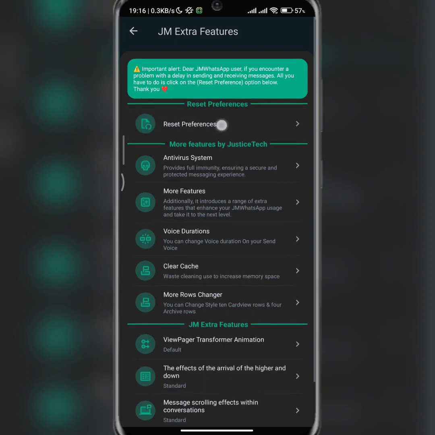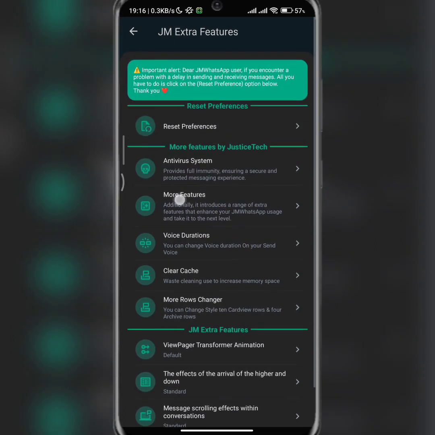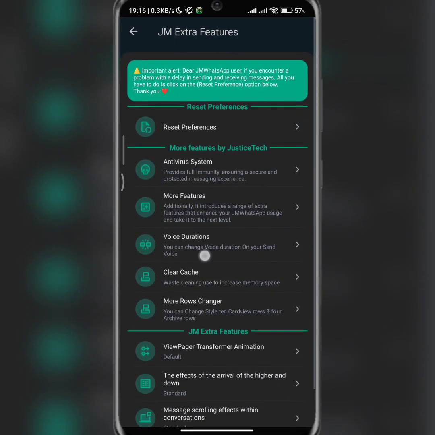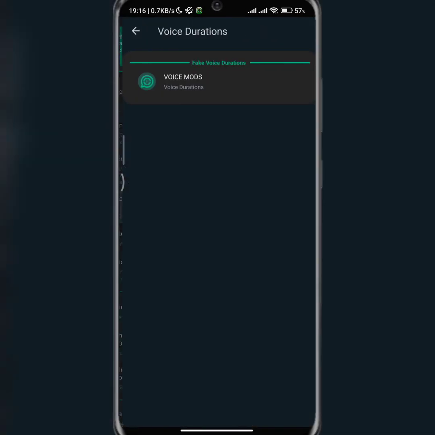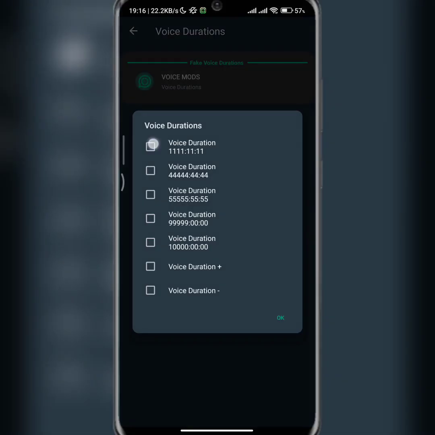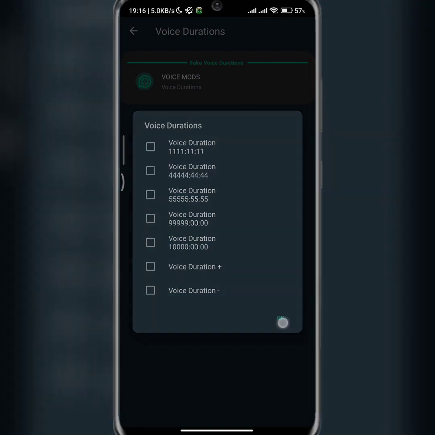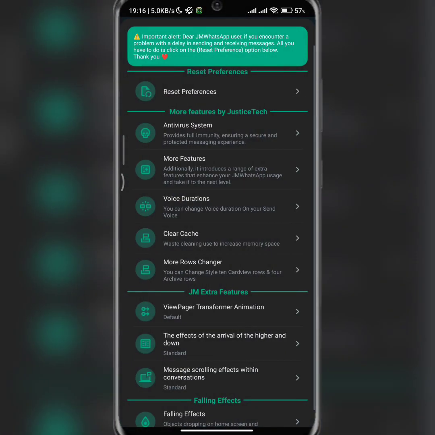If I click on this, every setting that I've changed before that is leading to delay or making the app malfunction will be reset. All right, so that is that. Voice duration: if you want a voice message to show this kind of duration, then you can activate this. There's many stuff, as you can see, different stuff here. So let's go, which one again?